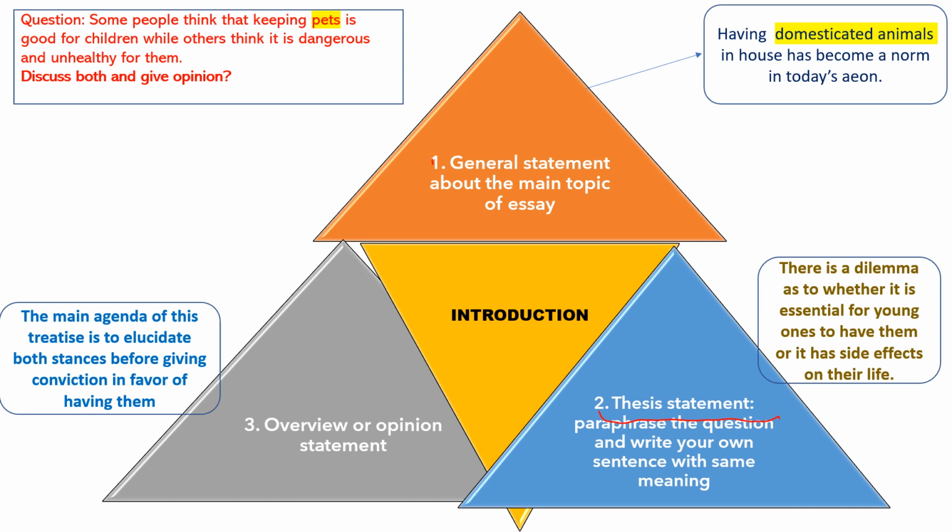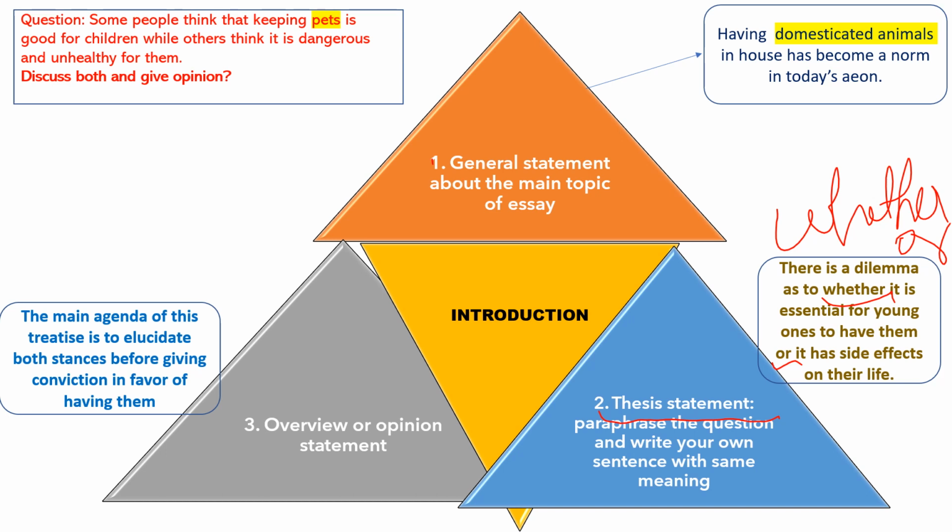You should write some different sentence structure. For example, I have written whether this or that. Instead of writing "while some people, while other people," I have changed the sentence structure and I'm using "whether this or that." So I have written, there is a dilemma as to whether it is essential for young ones to have them or it has side effects on their life.